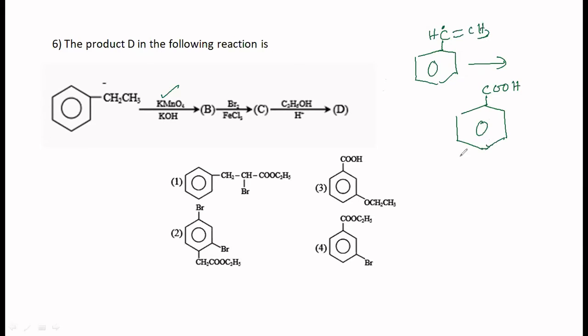Then you are making it react, that is electrophilic aromatic substitution you are doing with this, correct? Br2 in presence of FeCl3. So electrophilic aromatic substitution. Where do you think the Br plus electrophile will come? Bromonium ion will come and form a bond.